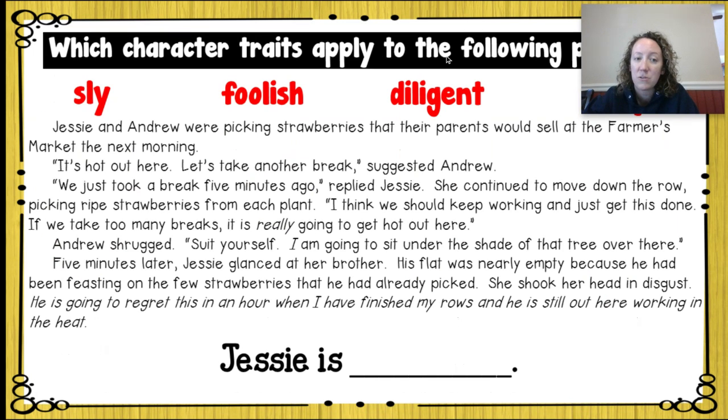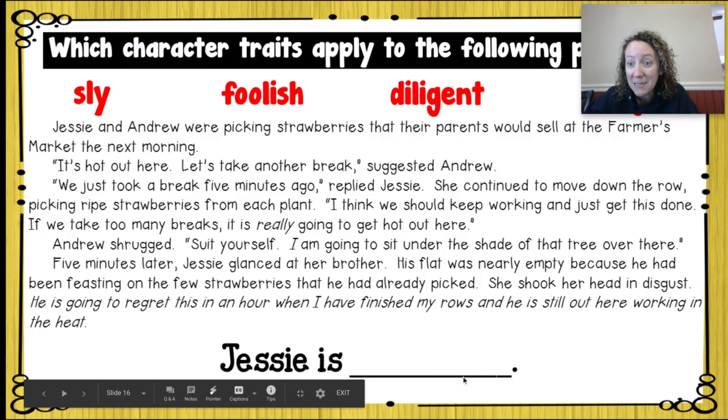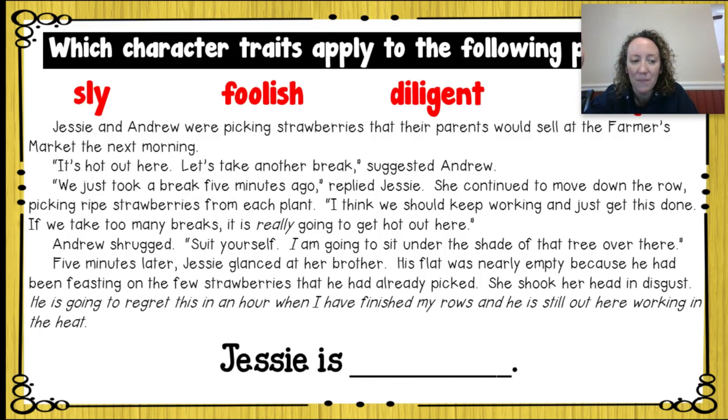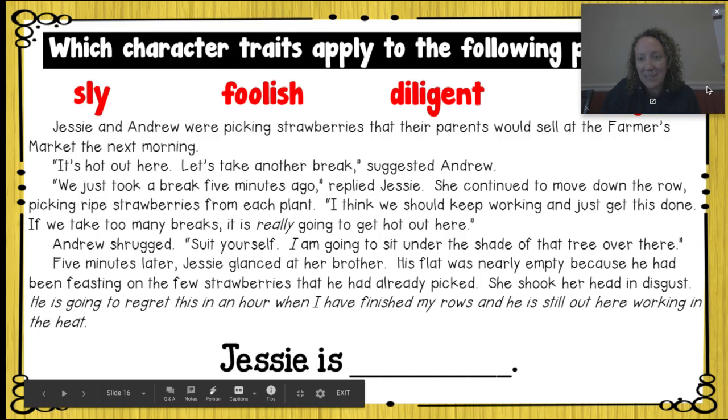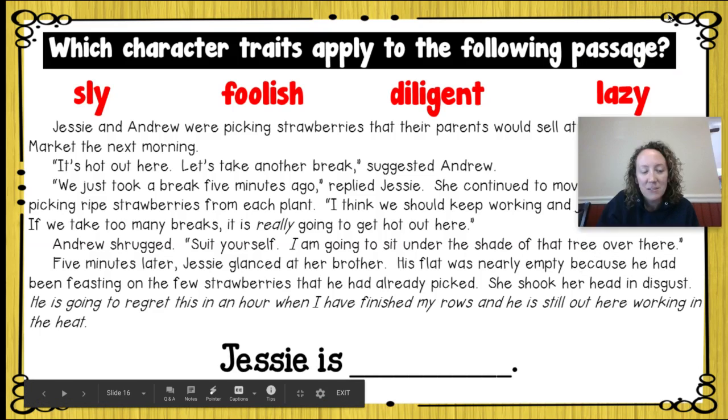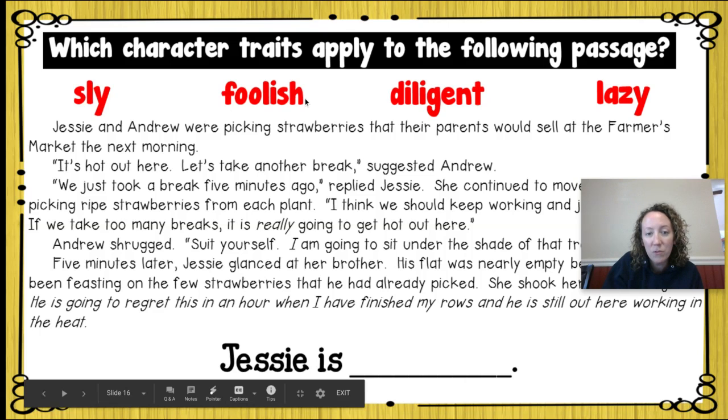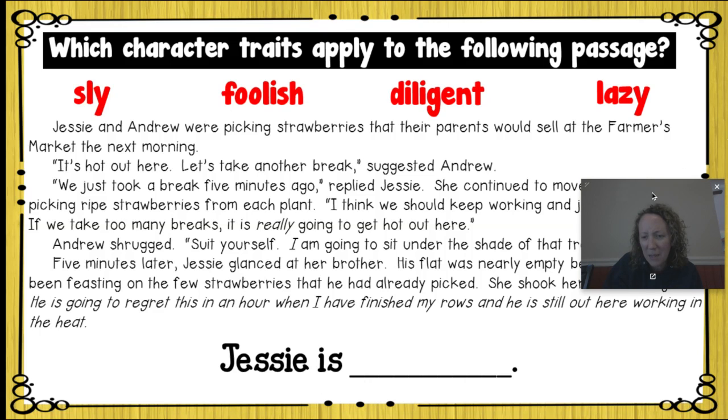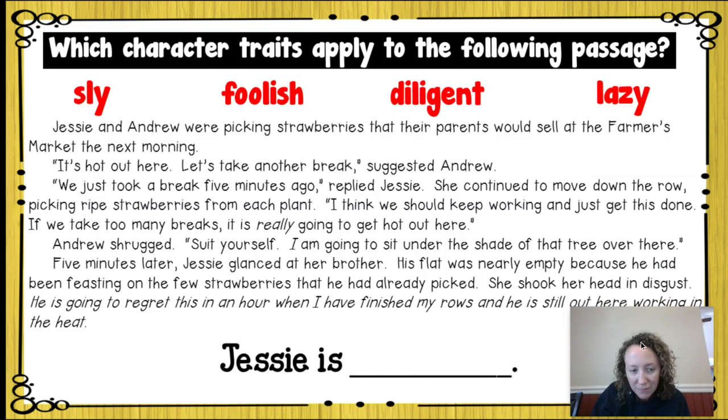So here we have this story, and we need to figure out the character trait of Jesse, based on the thoughts, action, dialogues, and feelings. See, this is why this always works. All right, so we're gonna figure it out about Jesse. So our choices are sly, foolish, diligent, and lazy. So let's think about Jesse as a character.